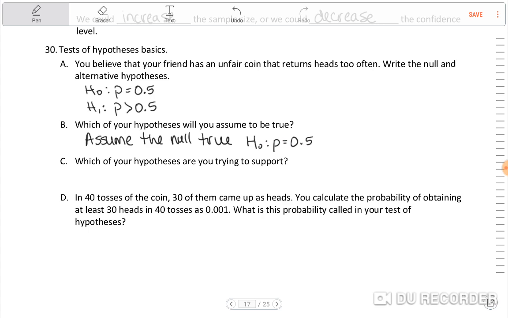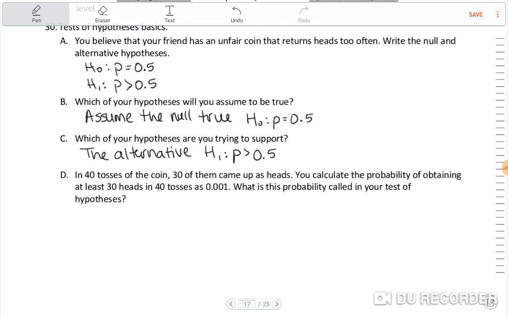Now, which of your hypotheses are you trying to support? We are trying to support the alternative, right? We're trying to find enough evidence to support our claim. Alternative H1, p greater than 0.5. Because we think that their coin is unfair, right? So that's what we're trying to find evidence to support.